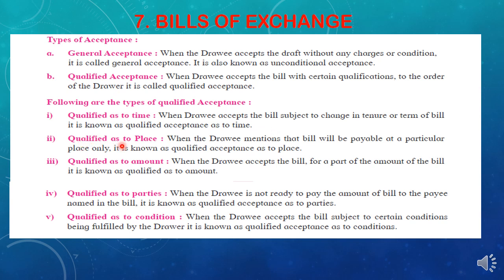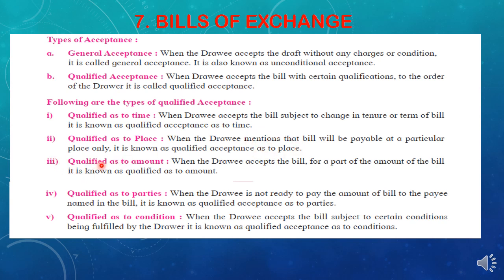Next is qualified as to place. Okay students, so here the place will be in focus where the drawee will make the payment. When the drawee mentions that the bill will be payable at a particular place only, it is known as a qualified acceptance as to place. If the drawee wants that I will make the payment of your bill at this place and with this bank, that is known as a qualified acceptance as to place.